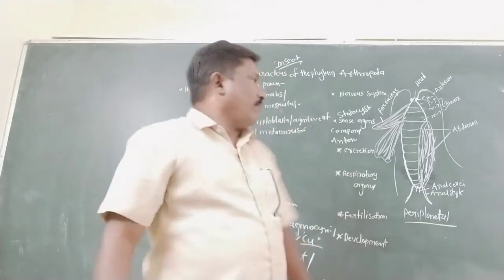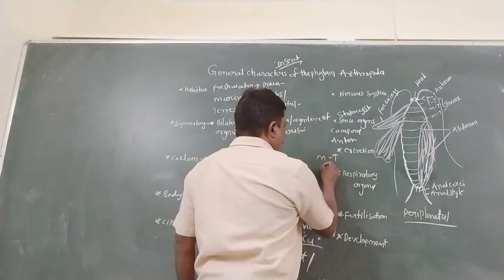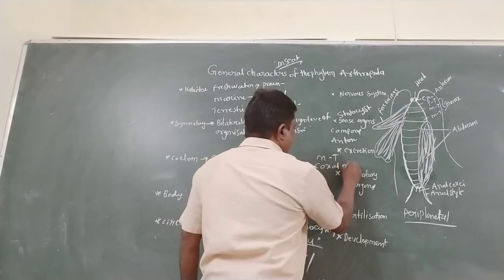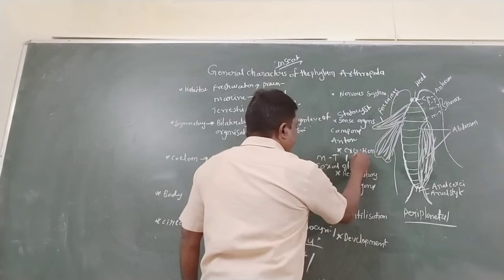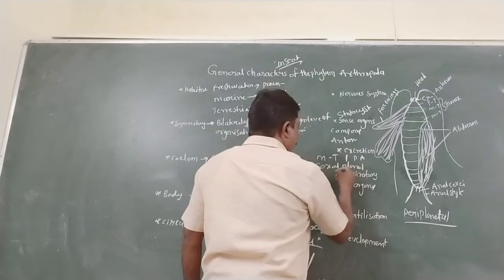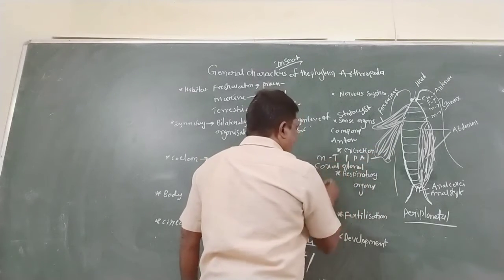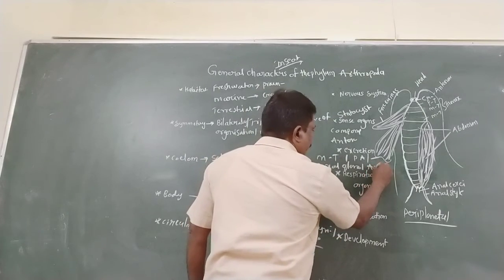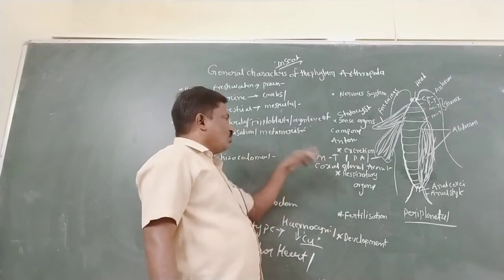So that is the Malpighian tubule and the coxal gland. Malpighian tubule is in Periplaneta americana and Palamnaeus. Coxal gland is also in Aranea. Aranea means spider. So these are Malpighian tubule and coxal gland.